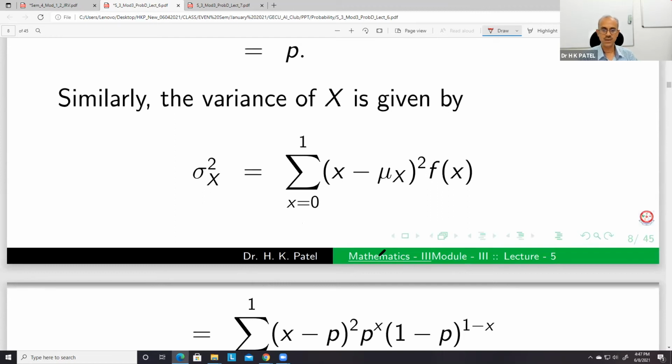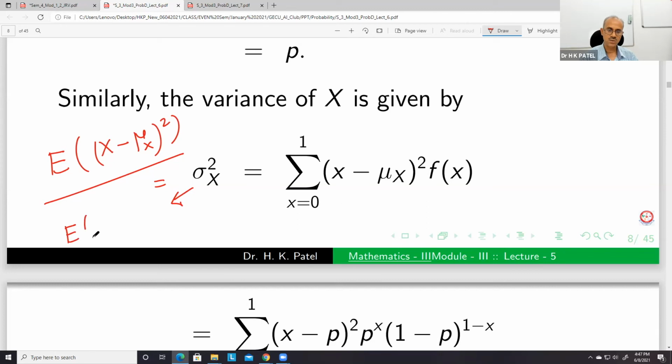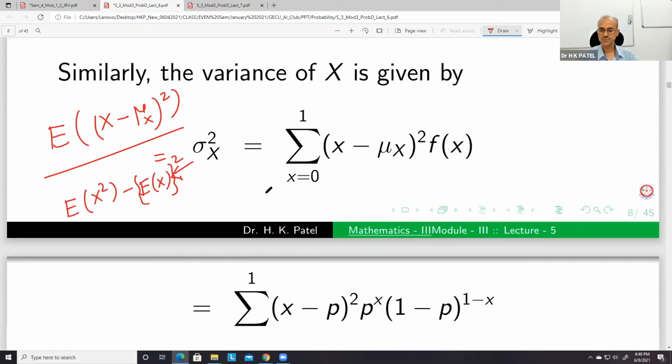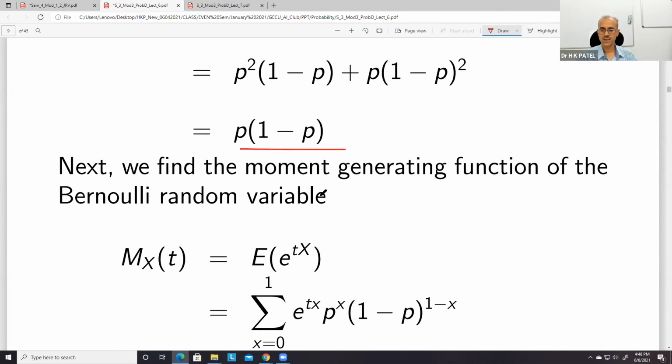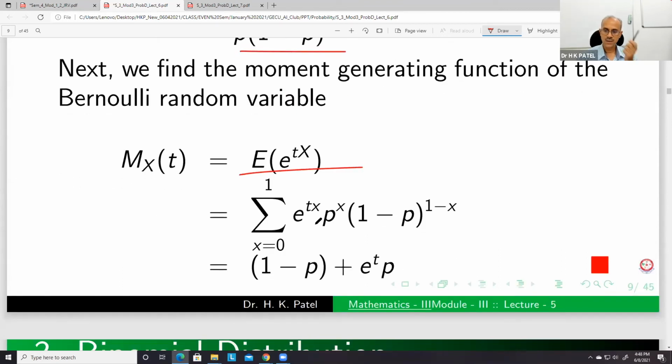Then sigma_x squared is equal to E of (x minus mu_x) squared. Or the other thing is, this is also E[X squared] minus (E[X]) whole squared. So either you can use this or this, both we can use. So this is p(1 minus p). And the moment generating function is the expectation of e to the power tX, so we get this.